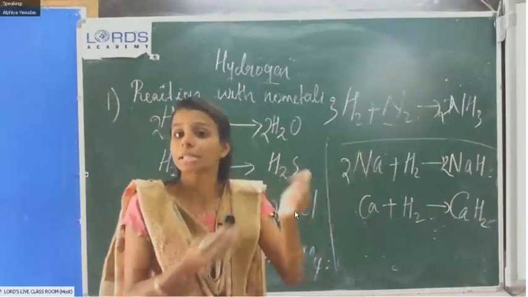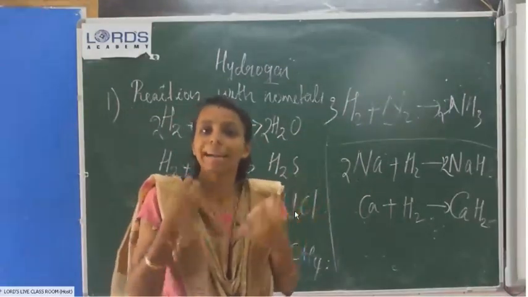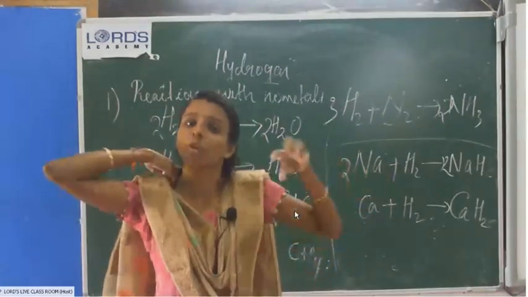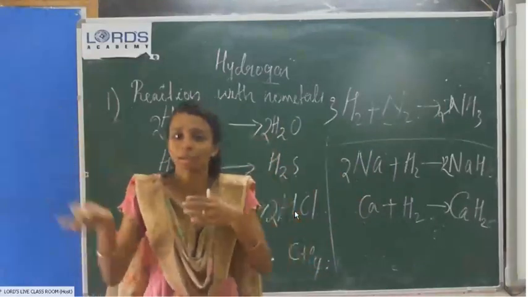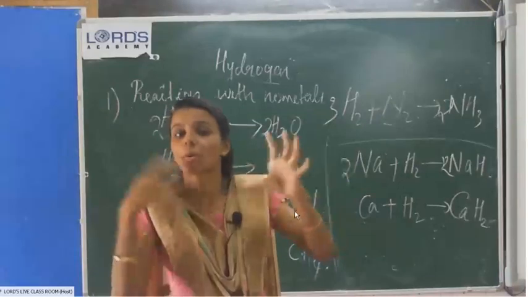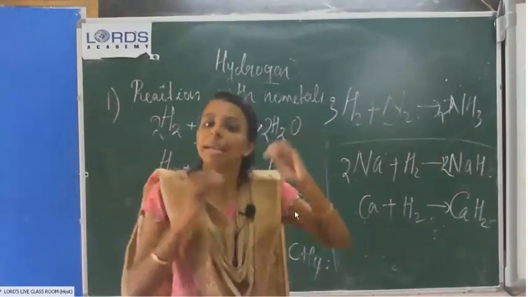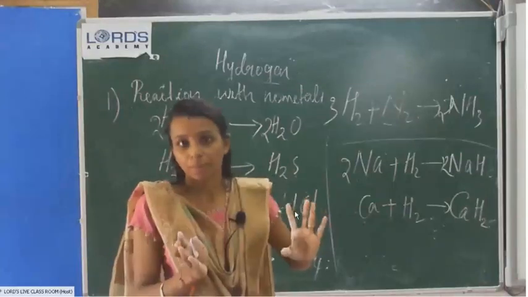By the process of electrolysis, we will get pure hydrogen, and it will burn with a blue flame. If you are preparing hydrogen in the laboratory and it contains a small amount of impurities, those impurities you will study in 9th grade. Along with the hydrogen gas, small amounts of other gases like sulfur dioxide are also there. So it will burn with a pop sound.